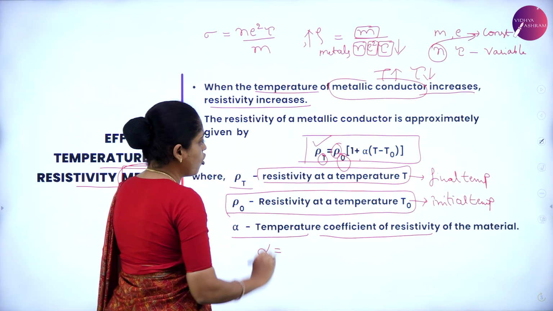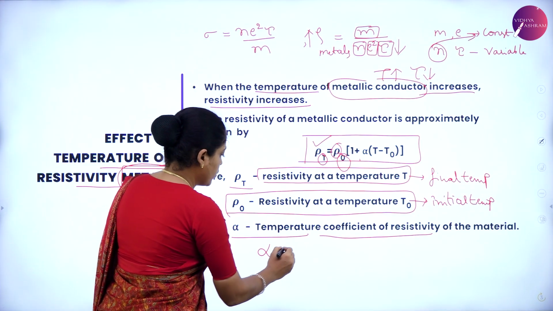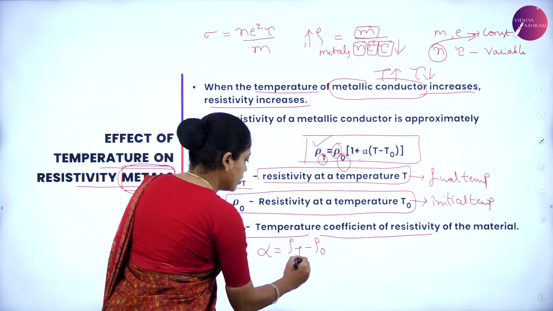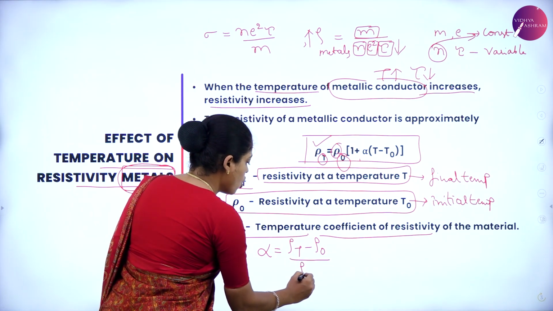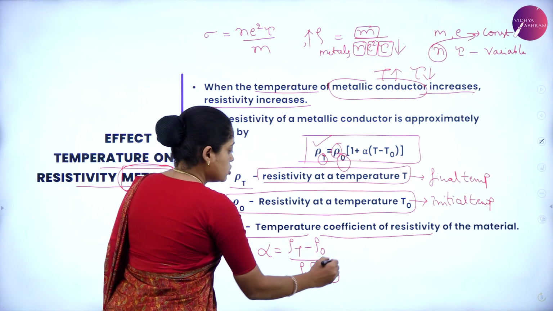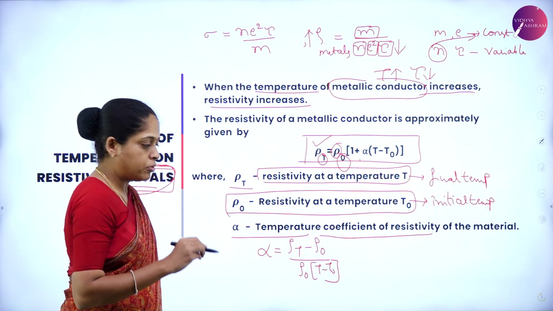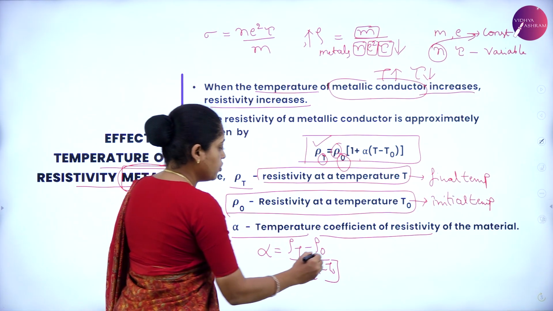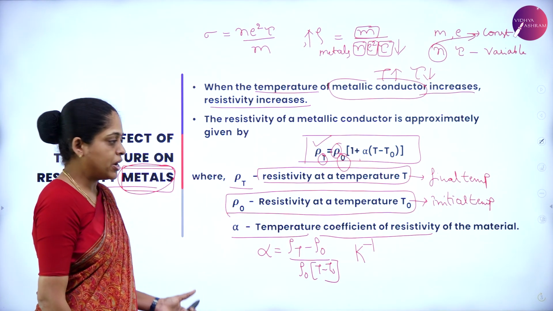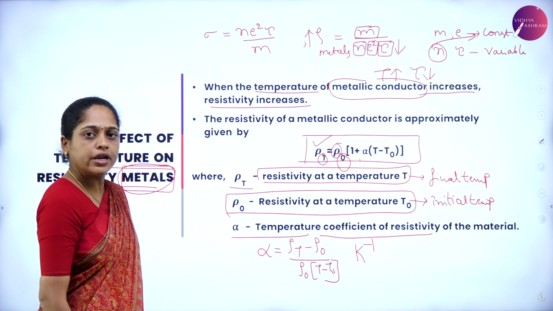rearrange this in the form of alpha, then you get alpha equals rho T minus rho naught divided by rho naught of T minus T naught. So from this expression, you come to know the SI unit. The SI unit is per Kelvin. SI unit of temperature coefficient is per Kelvin.